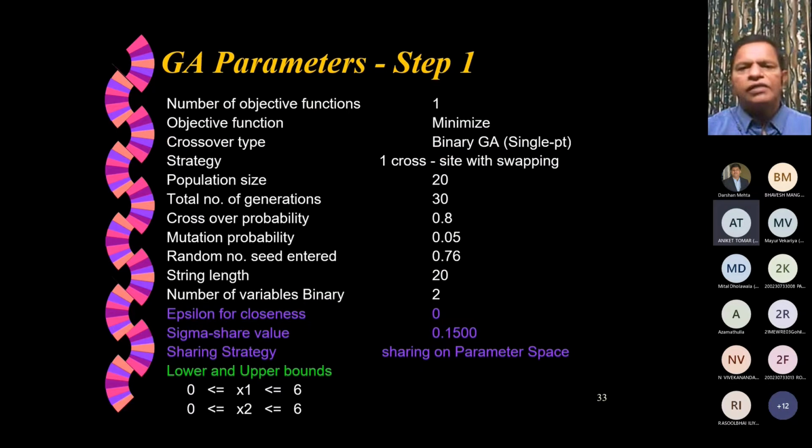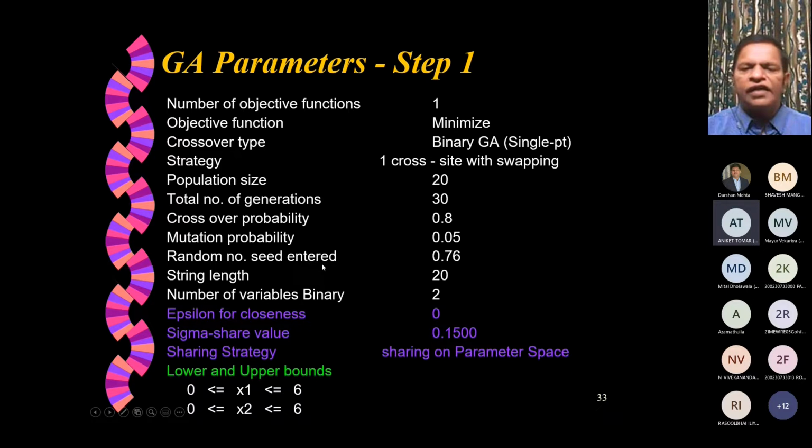The number of objective functions is 1, the objective function type is minimize, and crossover is a binary GA with single point crossover. Population size is 20, the number of generations is fixed at 30, the crossover probability, which is generally high, is 0.8, and the mutation probability, which should generally be very low, is 0.95.